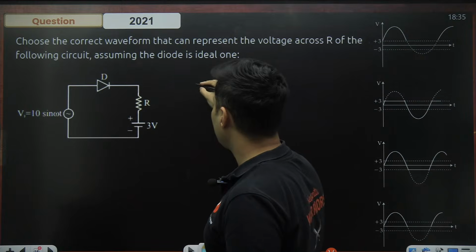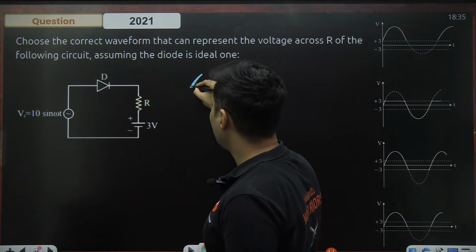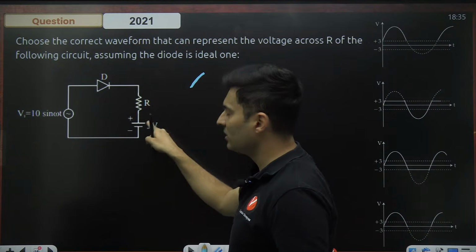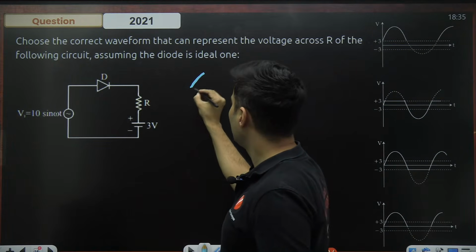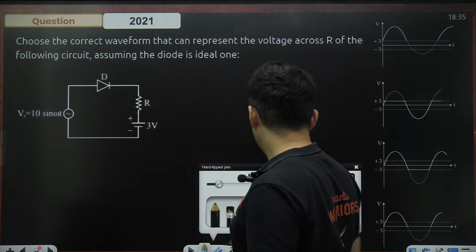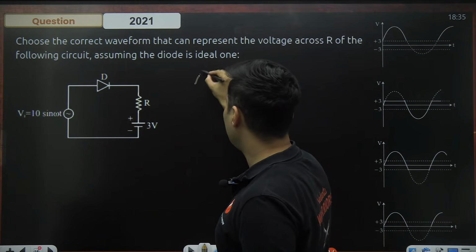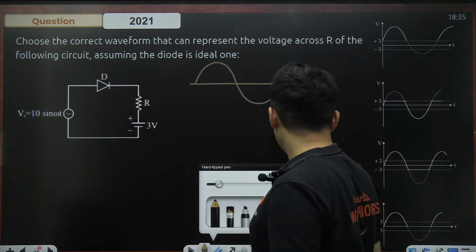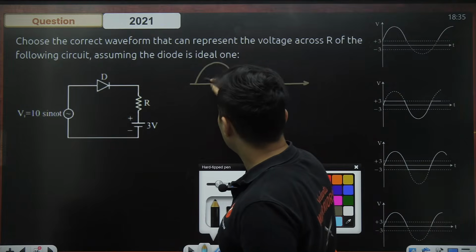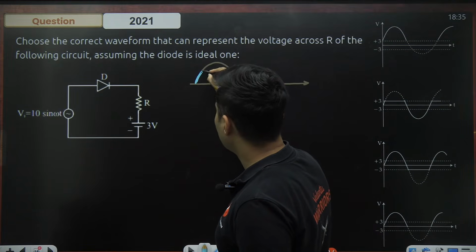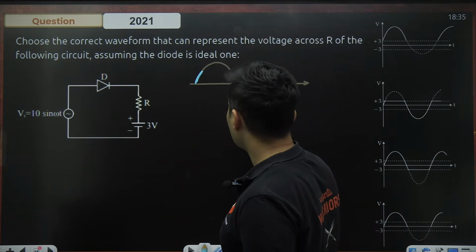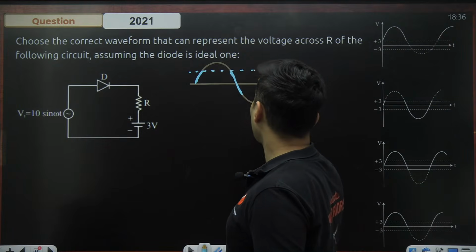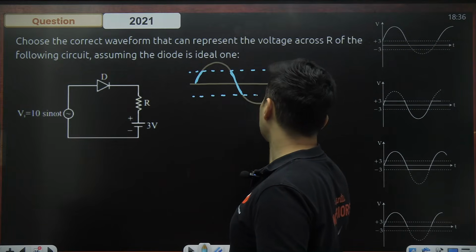This is an AC circuit. So there will be a situation when the current will be between 0 to 3 volts. I have connected a battery of 3 volts. So if our input voltage is like this, then there will be a time when my AC voltage will be between 0 to 0.3, sorry, 0 to 3, my bad, magnitude wise.